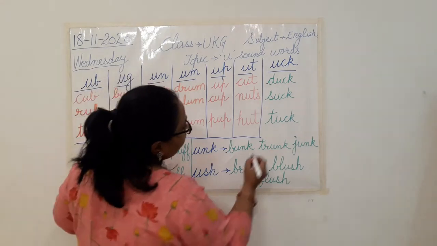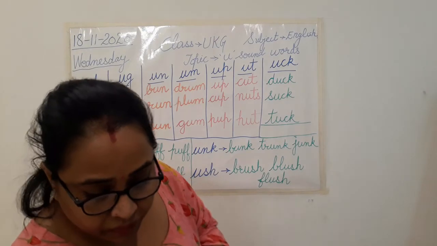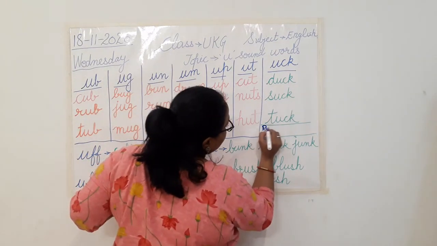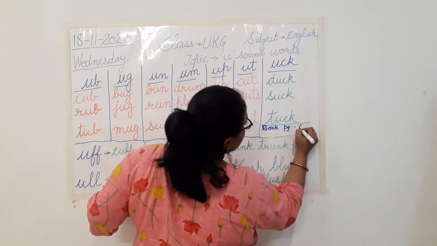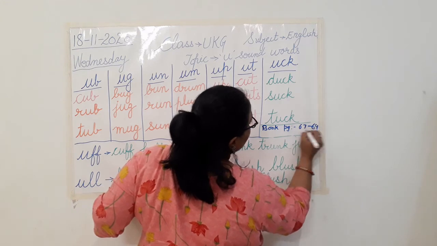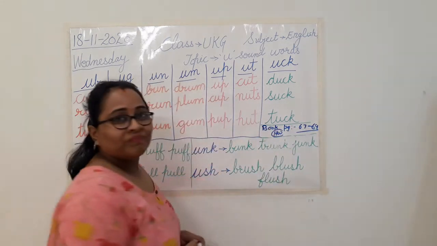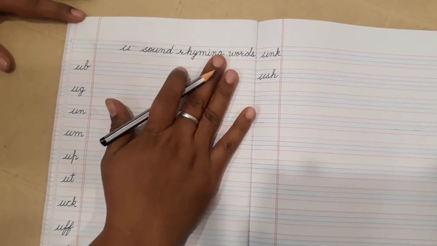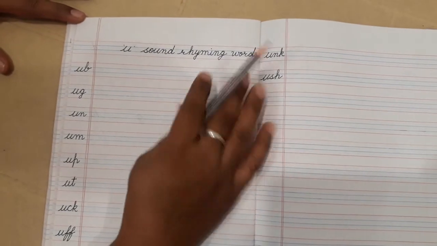So yes, I'll write it here only. So your homework is book page number 67 to 69. So how you are going to do that, I'll just tell you, see and then complete. So class, now let's see how we are going to do our today's work in notebook. Today we are going to write U sound rhyming words in notebook.